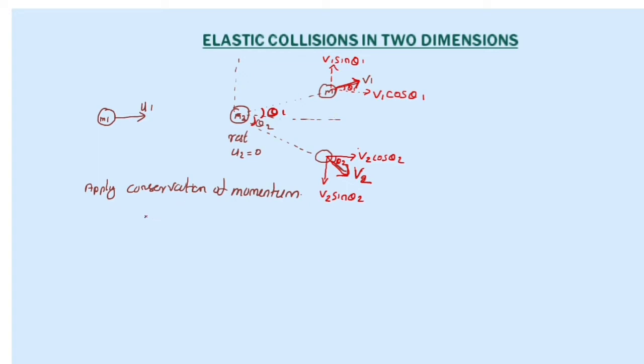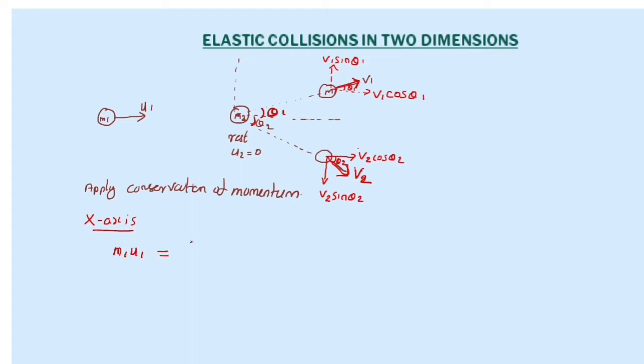While applying the conservation of momentum, we should apply it along two axes. First, let's discuss how to apply the conservation of momentum along the x-axis. What is the initial momentum along the x-axis? The second body is at rest, so the initial momentum along the x-axis is m1 u1.